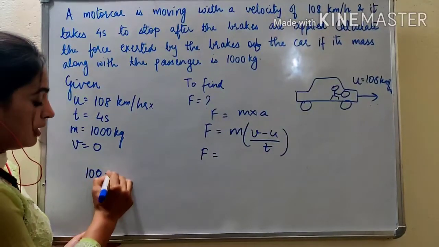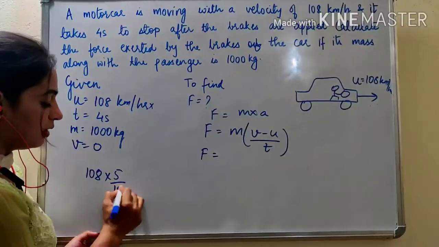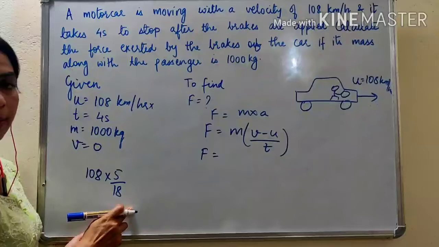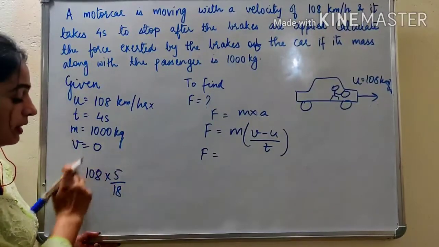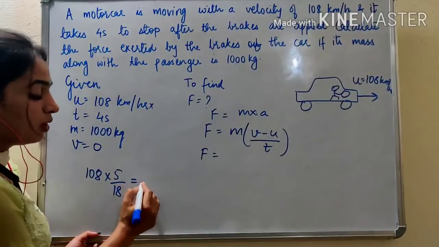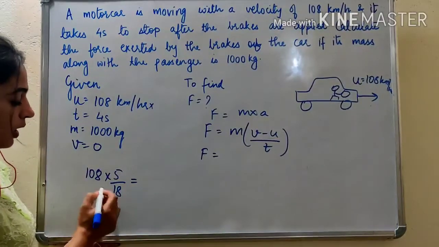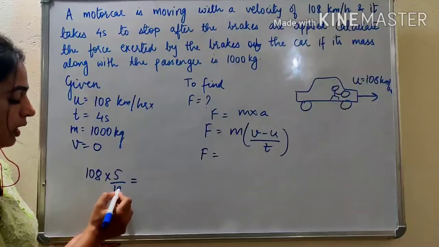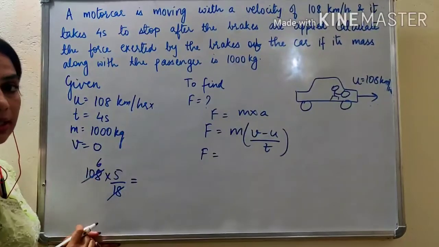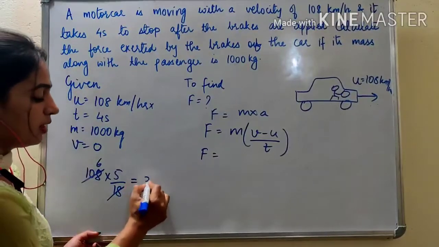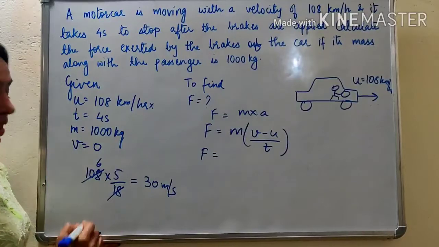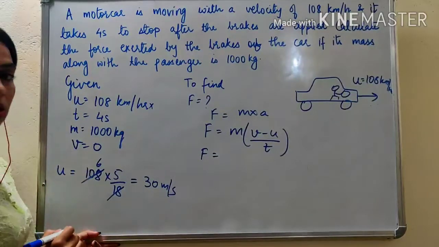108 multiplied by 5 by 18. You have to multiply it with 5 by 18. Okay. So multiplying this value in kilometer per hour with 5 by 18 will give you the value in meter per second. Okay. So 108, 6 6s are 108, 6 5s are 30. Okay. So 30 meter per second is the initial velocity U.